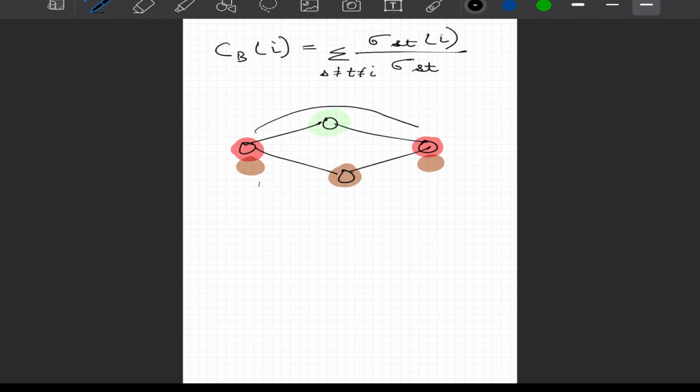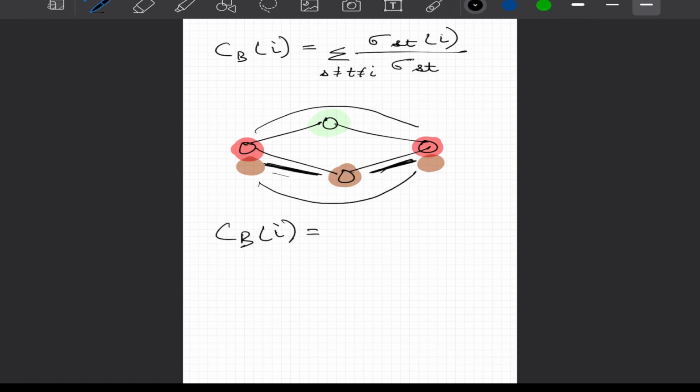Now if we have to go from red to red, there are two possible paths, 1 and 2. If you have to go from brown to brown, there is one shortest path here, and again from here, there is one shortest path. Now what betweenness centrality calculates is how many shortest paths between all possible pairs of nodes, leaving that node, pass through the node that we have highlighted in green.